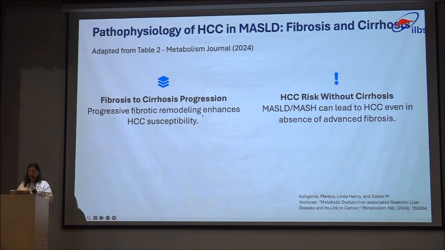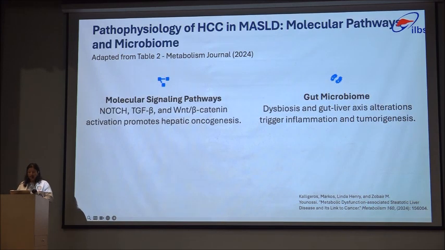Progressive fibrotic remodeling enhances HCC susceptibility in MAFLD patients, and MAFLD can lead to HCC even in the absence of advanced fibrosis. So there is an HCC risk even without fibrosis in MAFLD patients. Molecular pathways and microbiome. So there are certain molecular signaling pathways which activate and promote hepatic oncogenesis.